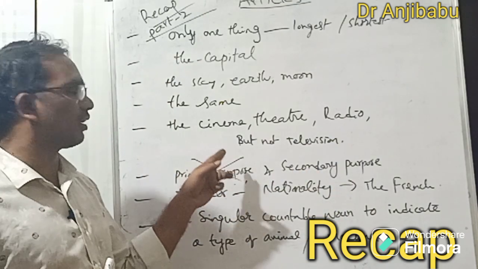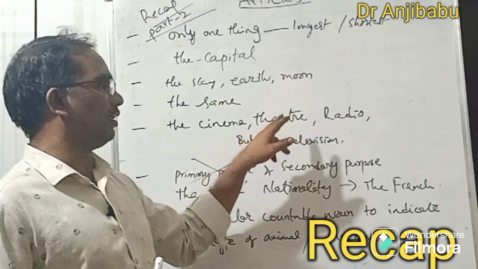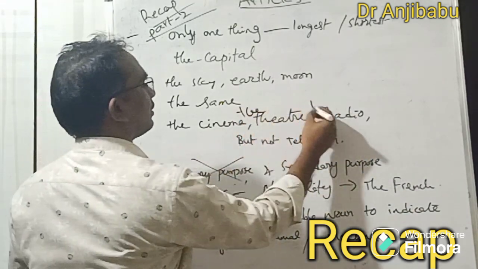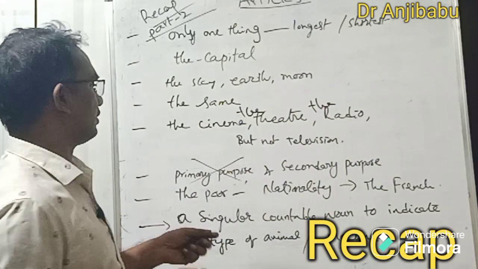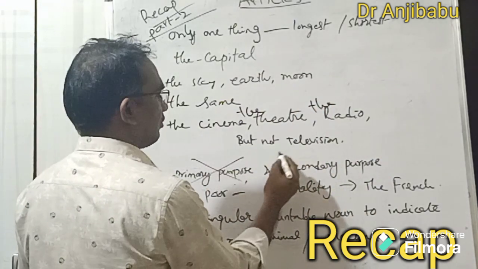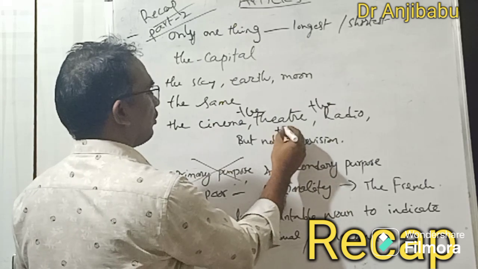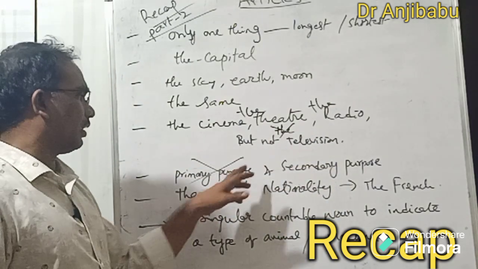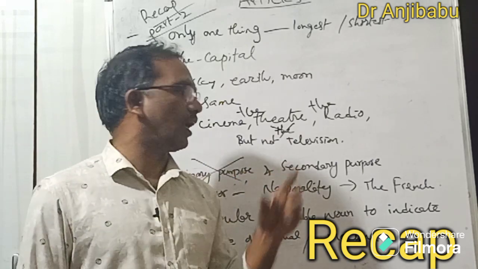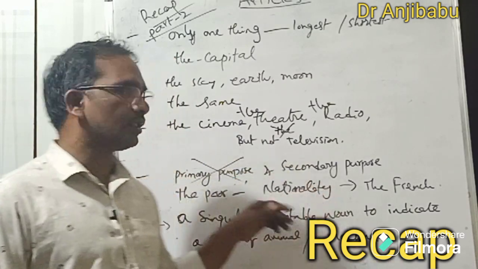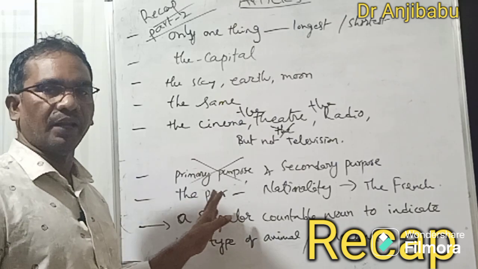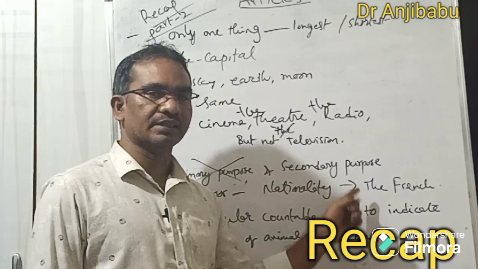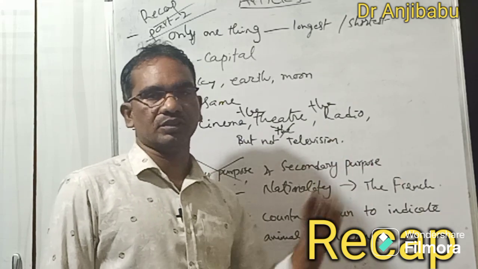Next, you can talk about the cinema, the theater, the radio, etc. But not television. Before television, no article is used. And I have talked about the primary purpose and secondary purpose. If you are going to a place for a primary purpose, no article, and in case it is a secondary purpose, you are using an article.